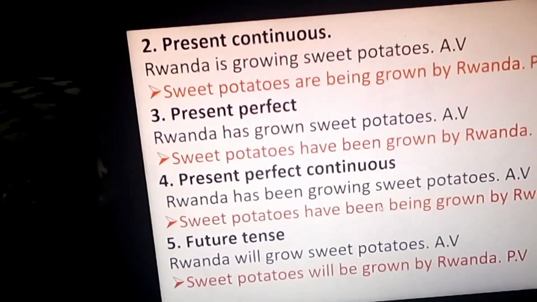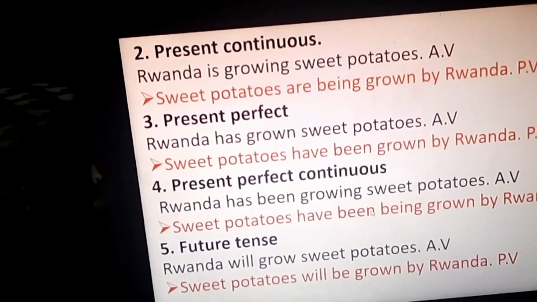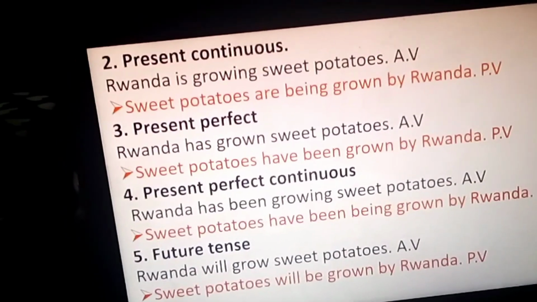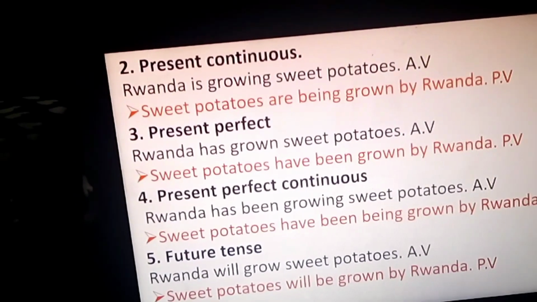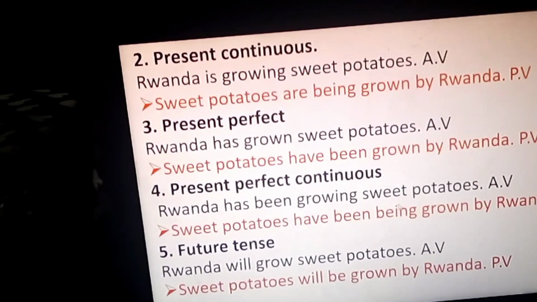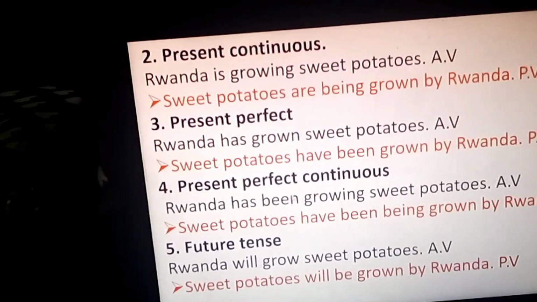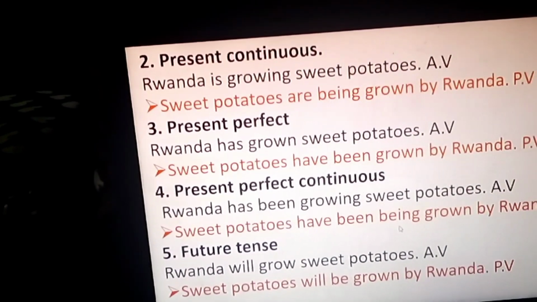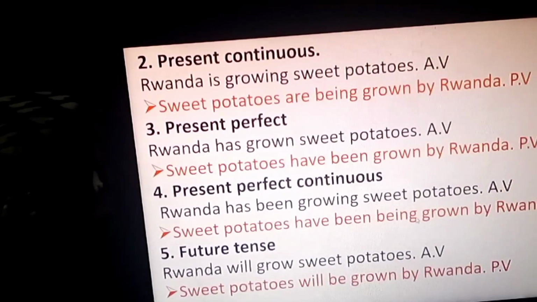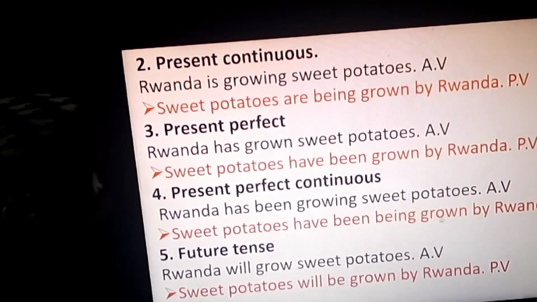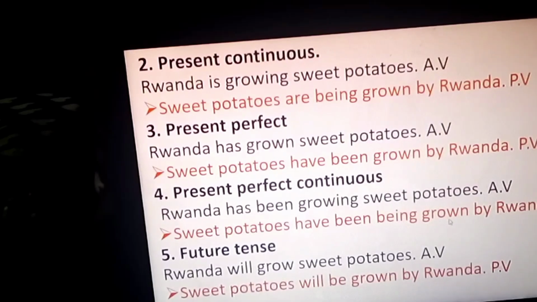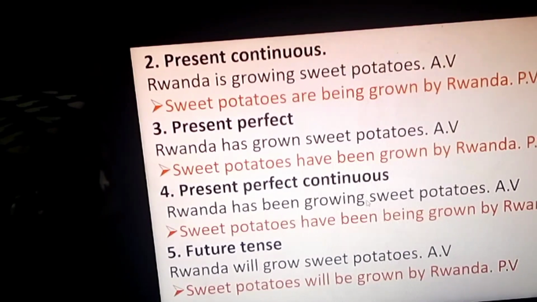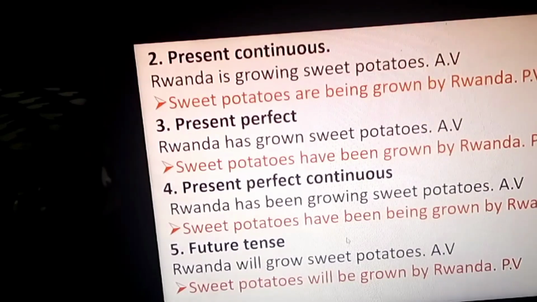What you have to master here: do not convert any sentence from active voice into passive voice without adding an auxiliary verb to be. If the sentence is in present perfect continuous, then you conjugate the verb to be into present perfect continuous, then you add the past participle form of the verb which you have. Right? Very good.